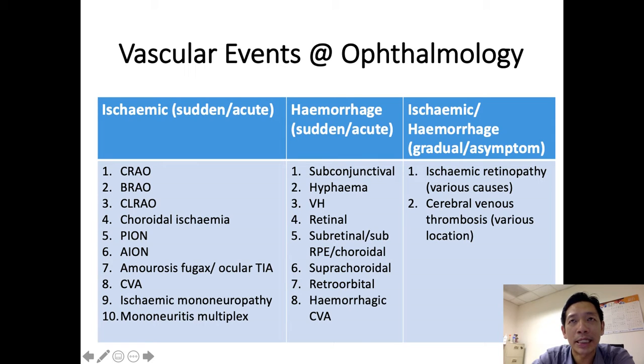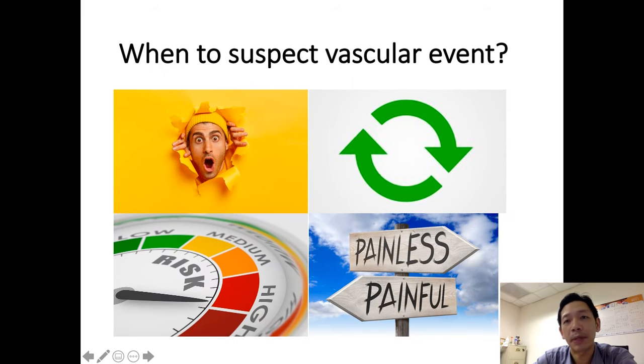The most important thing in this discussion is that we look for the similarity in all these disease processes, for example, their presentation as stated in this slide, and also the pathogenesis, the risk factors, the workup, and also the treatment as well. When to suspect a vascular event? First of all, from the history, as mentioned just now, usually they happen acutely and suddenly. So they can have a sudden blurring of vision due to CRAO, sudden scotoma and also visual field loss due to the BRAO and also the AION. And also they can have sudden double vision because of ischemic mononeuropathy.